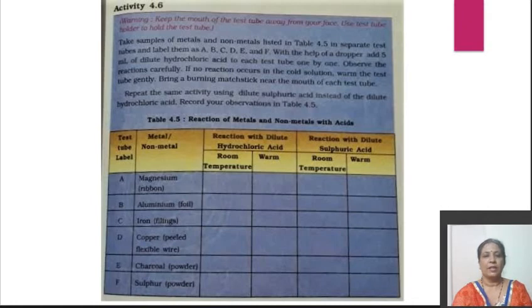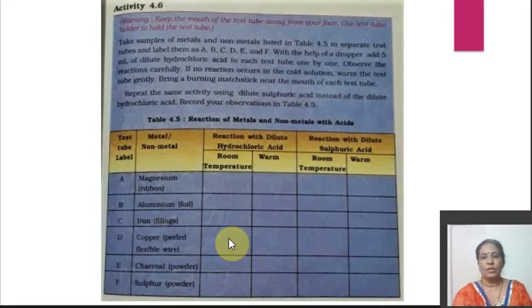One activity is given in your textbook, which shows that you have to take different items in different test tubes and label them and put 5 ml of dilute hydrochloric acid and sulfuric acid and note down the change. Please note down the change in the table, in which you will observe some changes with magnesium, aluminum foil and iron, but you will not find any change in copper, which you are taking from the peeled flexible wire, charcoal, powdered charcoal and powdered sulfur.